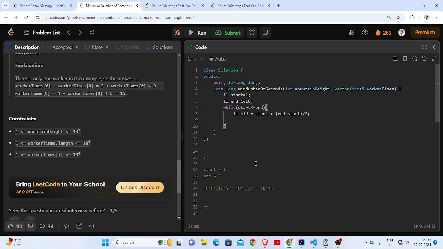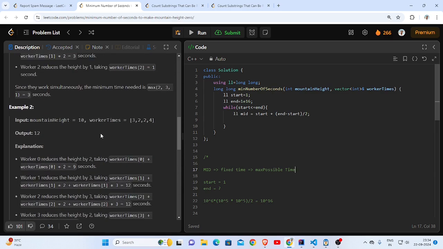At this point, I want to check if this is a valid time frame or not. By valid, I mean that this mid is a fixed time which represents the maximum possible time that any one of the workers is taking.